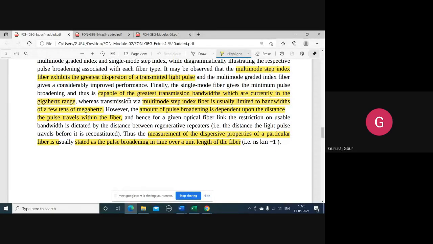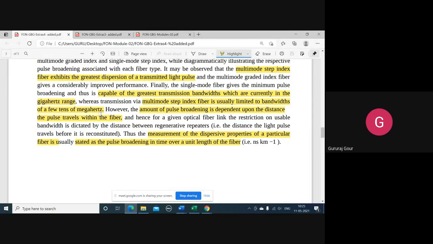So single mode fibers give minimum pulse broadening and are capable of giving you a large transmission bandwidth. That is in terms of gigahertz, very much advantageous. Whereas multimode index fibers are limited in bandwidth, in terms of megahertz. Okay, try to understand or differentiate here.